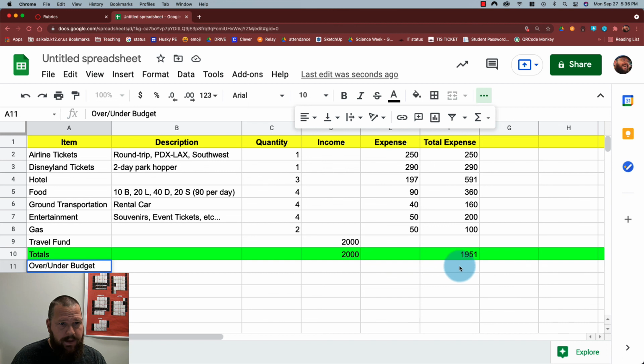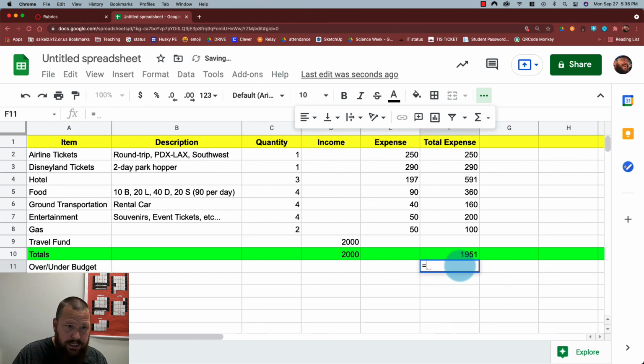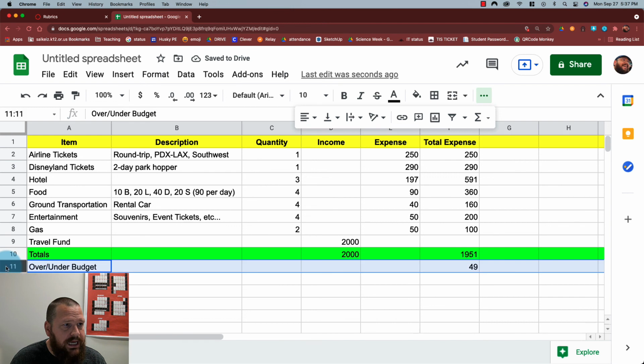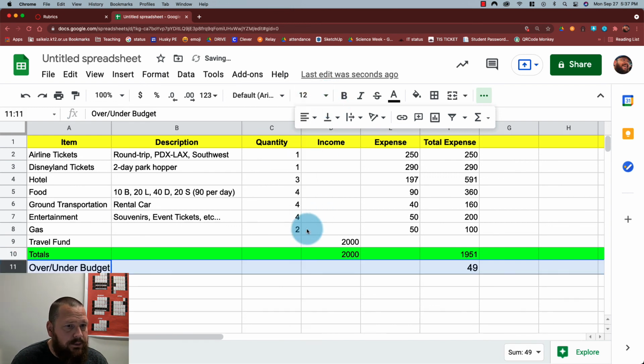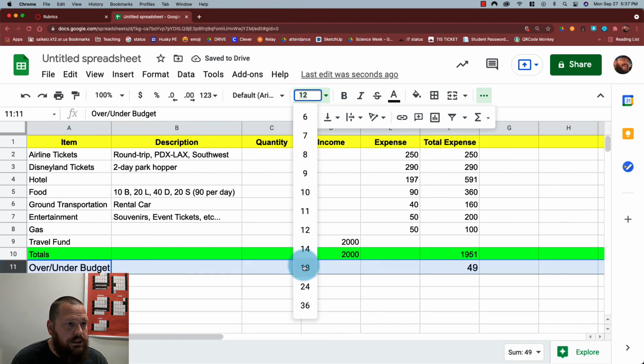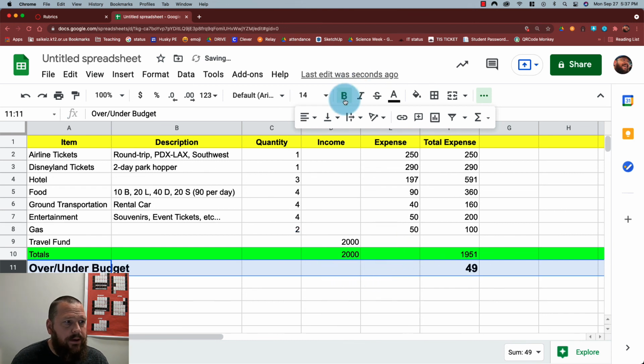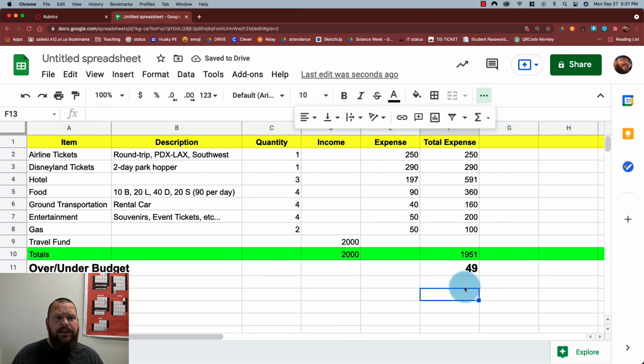Okay, and in this row I'm just going to type an equal sign. I'm going to choose the total income, and see when I click on that cell it actually fills in D10 for me. Then I'm going to use a minus sign because I'm going to subtract the total expenses, which are in F10, and I'm going to hit enter, and that gives me $49. Now let me make that a little bit bigger so it visually stands out, and I'll probably bold it too.